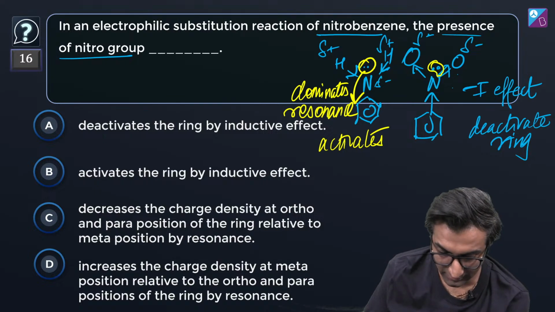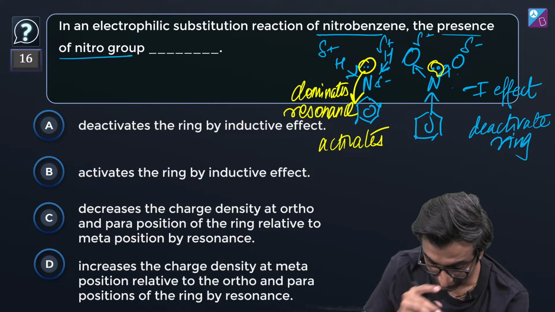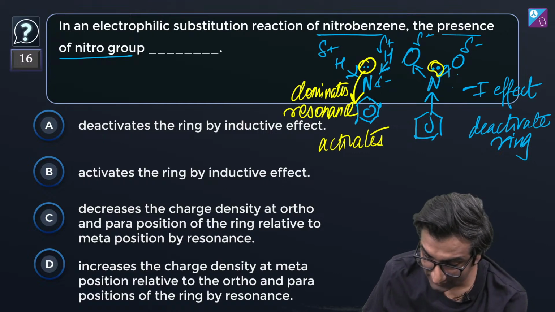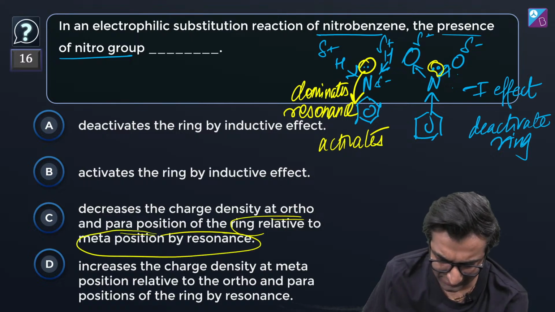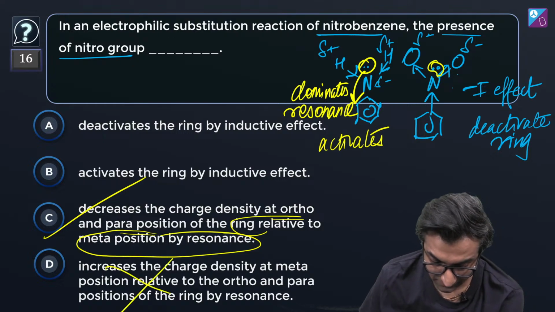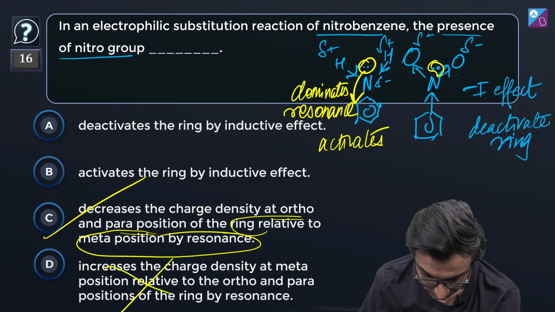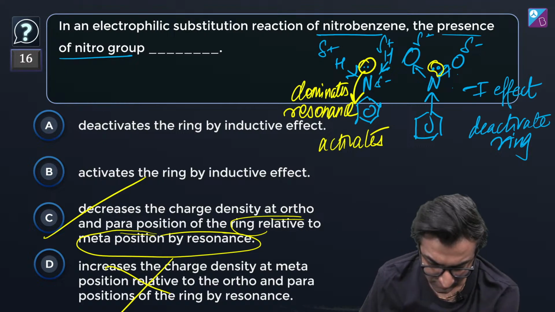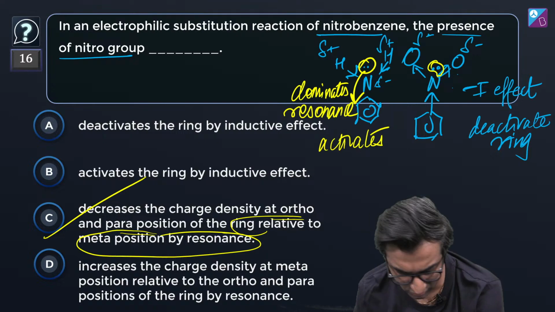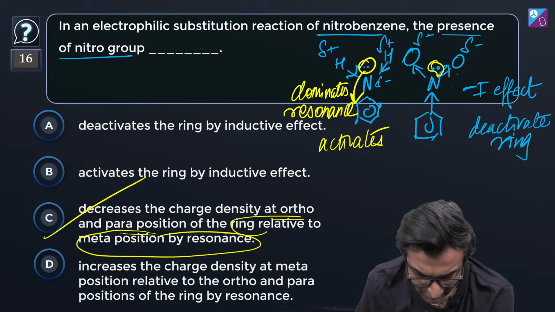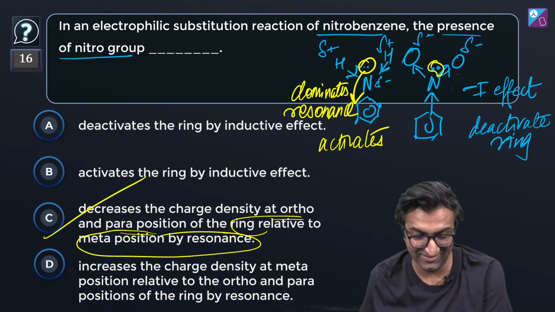Stokes says C. Okay. Deactivates the ring by inductive effect. Activates the ring by inductive effect. Theoretically, मैं options पढ़ रहा हूँ. Activates, decreases the charge density at ortho and para position by the ring relative to meta position by resonance. हाँ, C तो सही है for sure यार. Increase charge, ये वाला गलत है. C सही है. हाँ, ये दोनों सेम नहीं. No, D भी तो सही होगा ना. Hold on. Increases charge density. No, it doesn't increase. अच्छा.